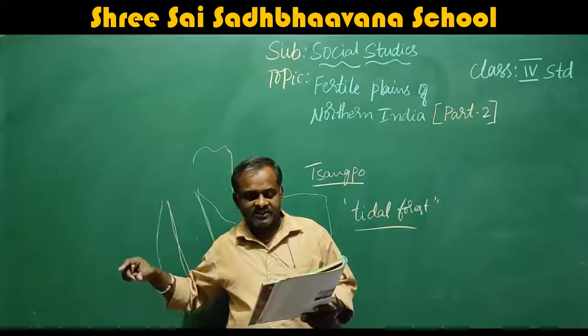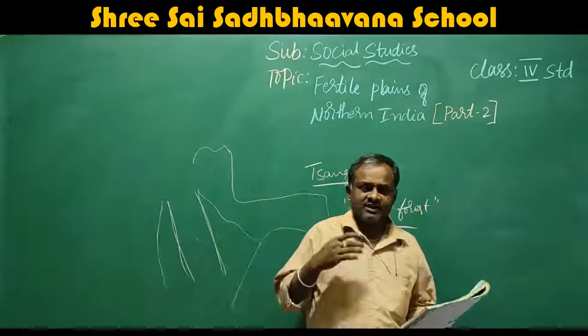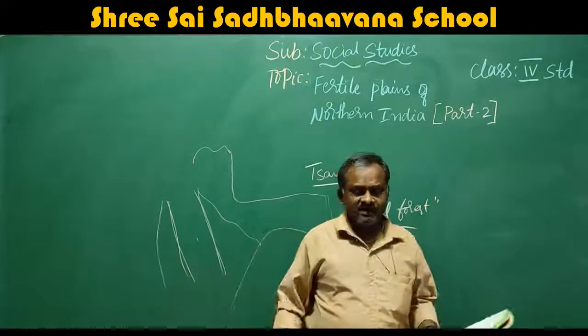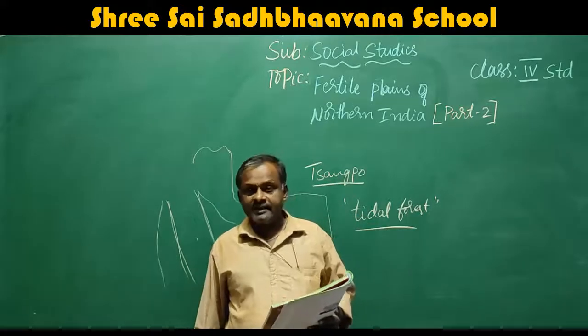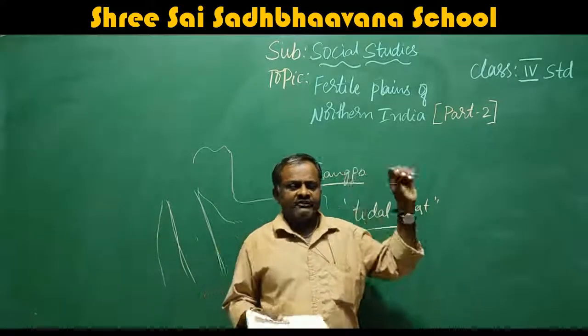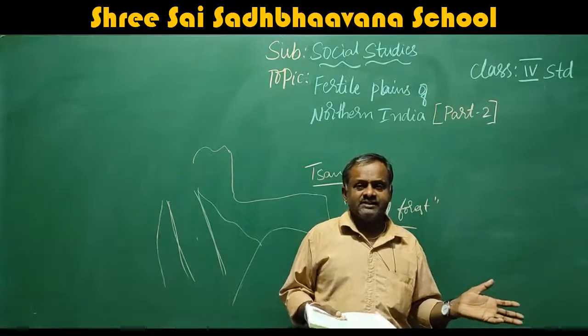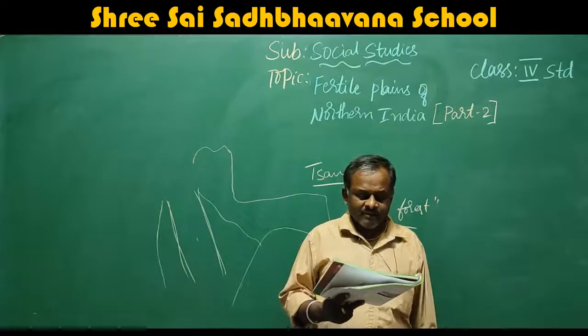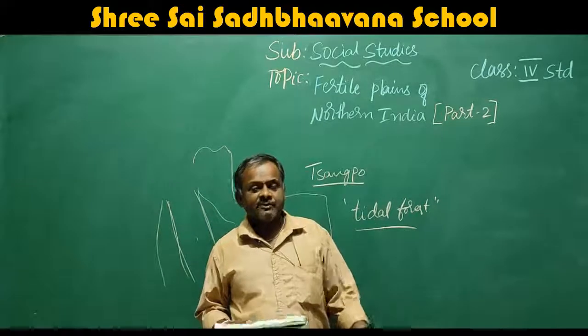That means in these three states, this Brahmaputra basin flows. This area is surrounded by mountains. In these three states, everywhere it is a hilly place. That means mountains.